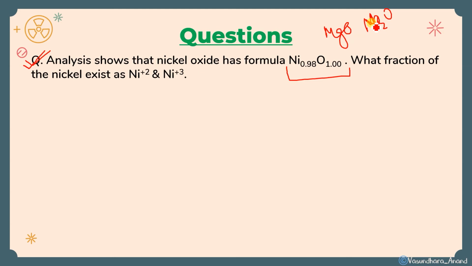Okay, this is the one compound NiO. But the problem is that this Ni has two oxidation states. This is NiO, we can simply write, isn't it? But this will not be exactly 1, it is 0.98. So there is no need to panic on seeing the question. It's not like that. Okay.